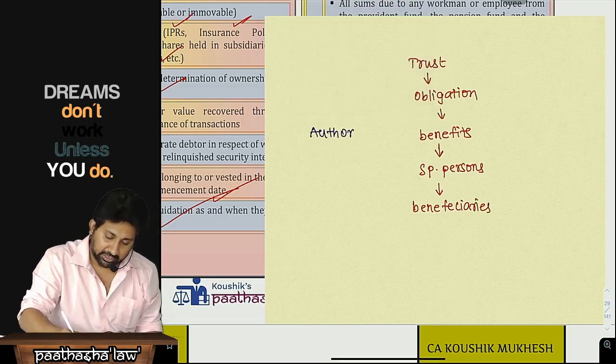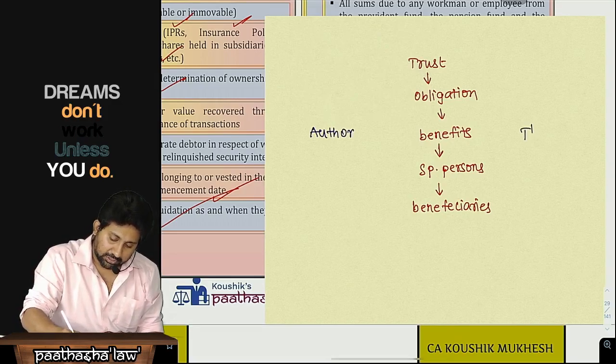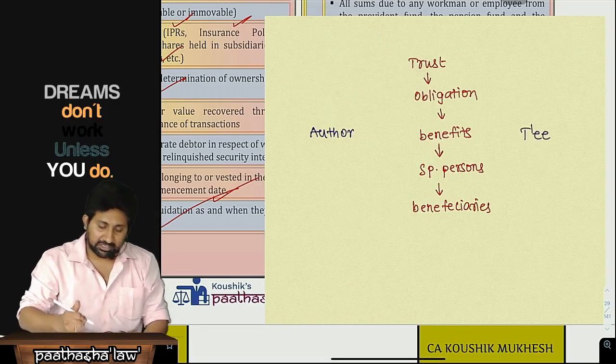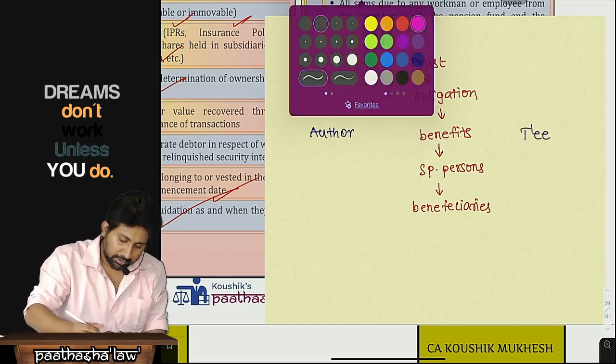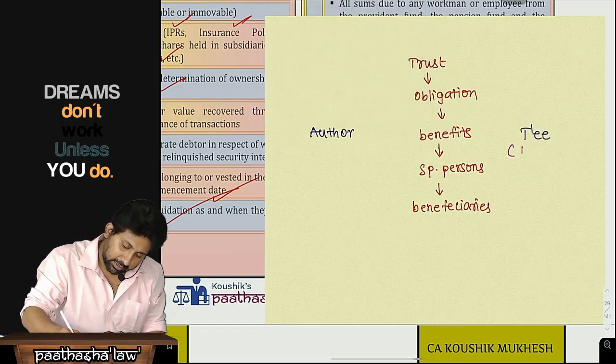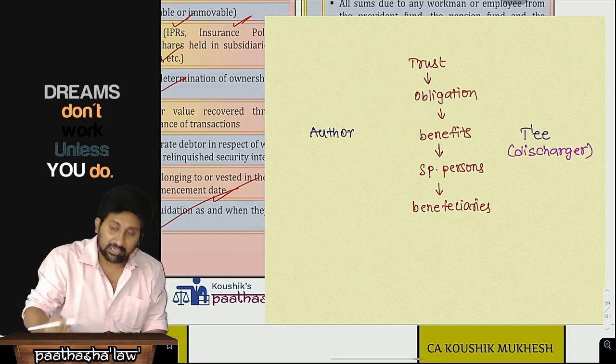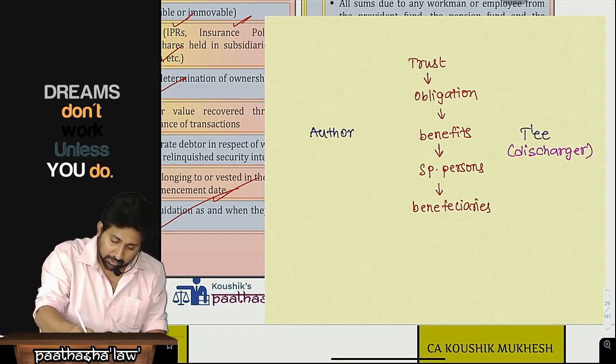Who will create the trust? The author will create a trust and cast the obligation on the trustee. The trustee will be the discharger of this obligation.